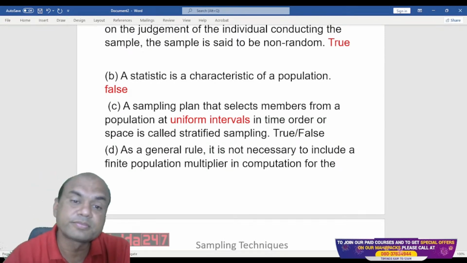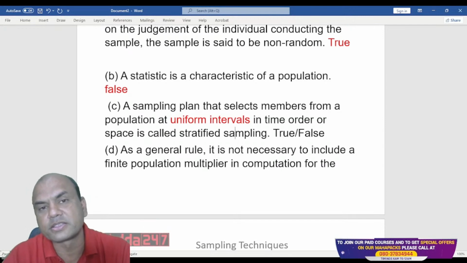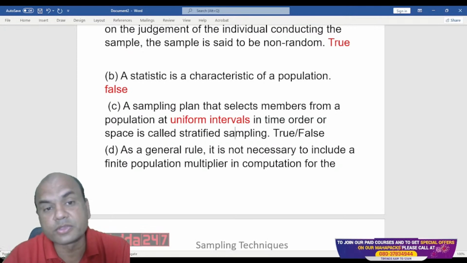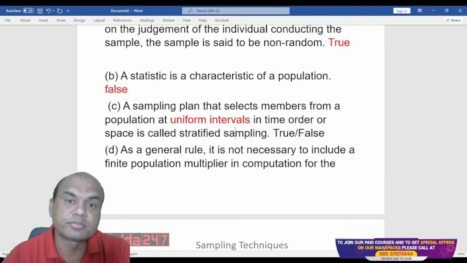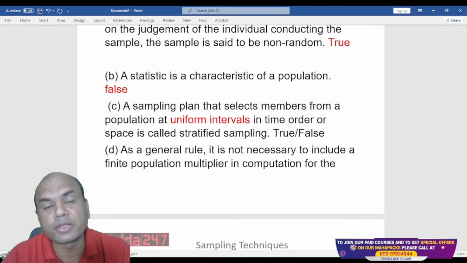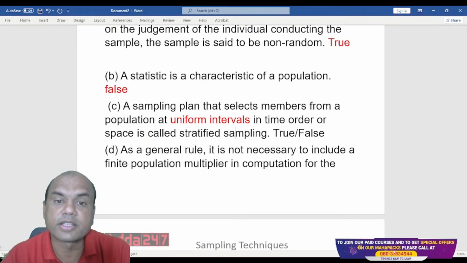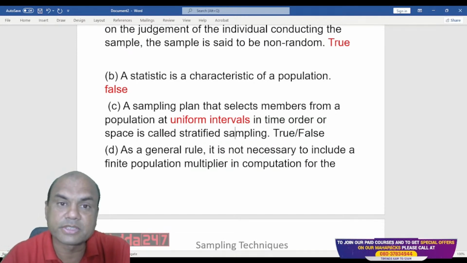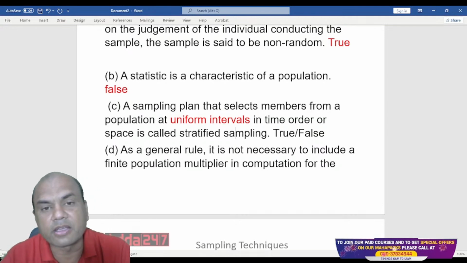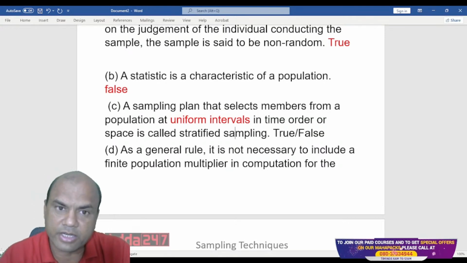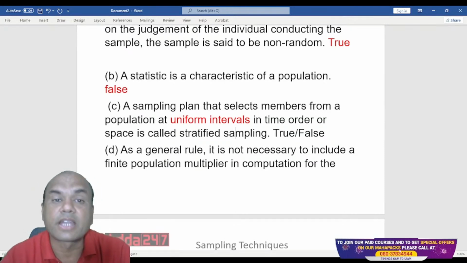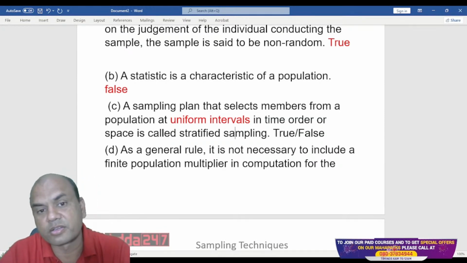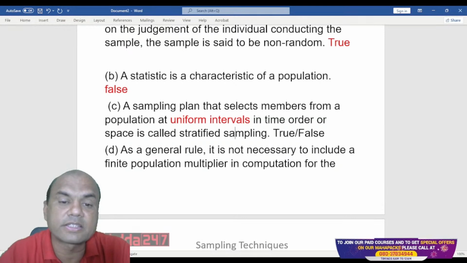Firstly, what are the types of sampling? Probability sampling. There are 4 types of probability sampling. What are those? One is simple random. Second is systematic. Third one, stratified. And fourth one, cluster. Got it? So here, is stratified the right answer or not?